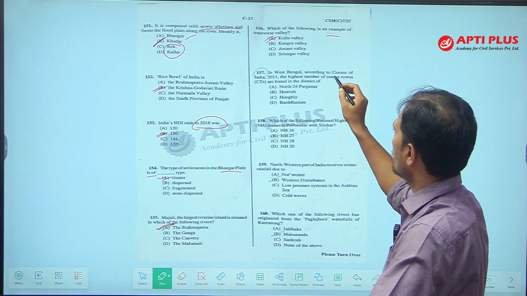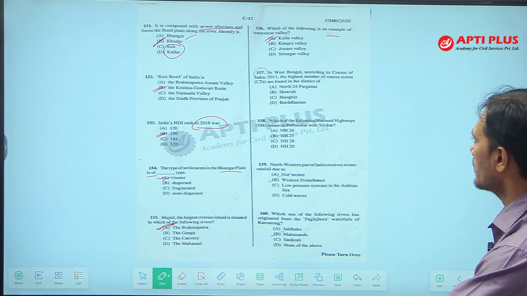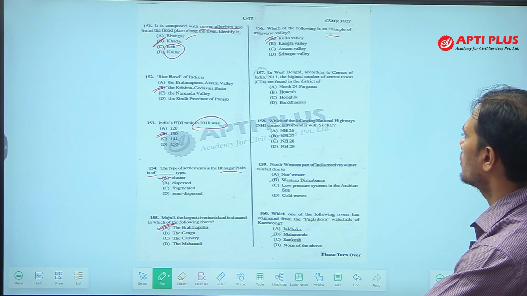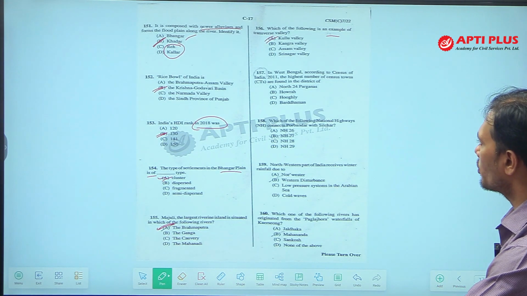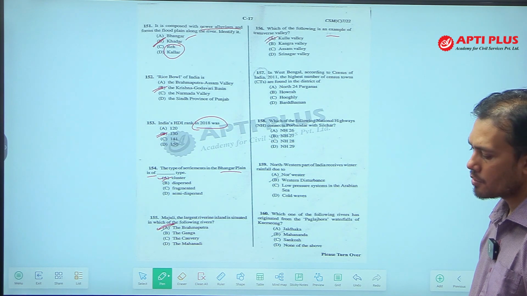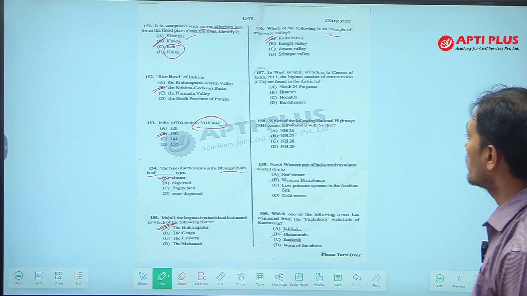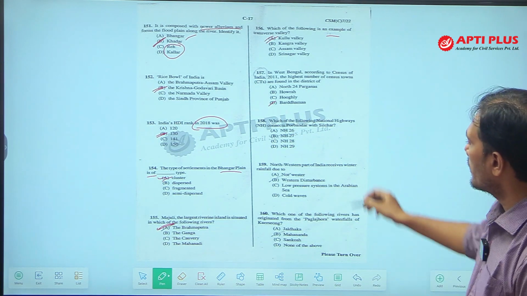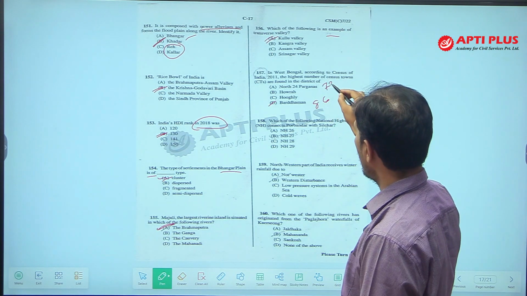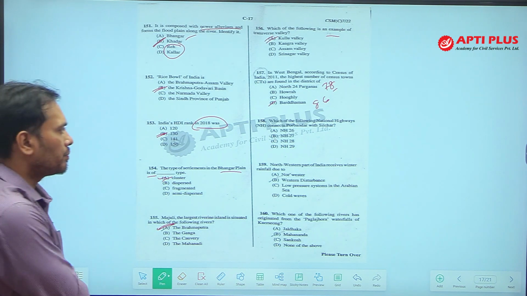In West Bengal, according to Census of India 2011, the highest number of census towns are found in the district of: option A North 24 Parganas, option B Howrah, option C Hooghly, option D Bardhaman. The answer is option D, Bardhaman. Bardhaman district has 86 census towns, and North 24 Parganas has 78 census towns. So that is why the answer to this question is Bardhaman.